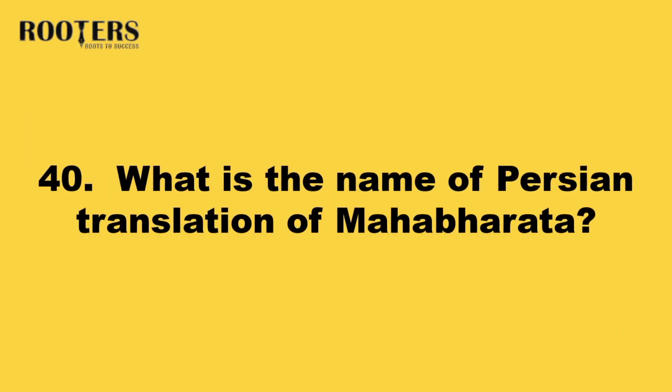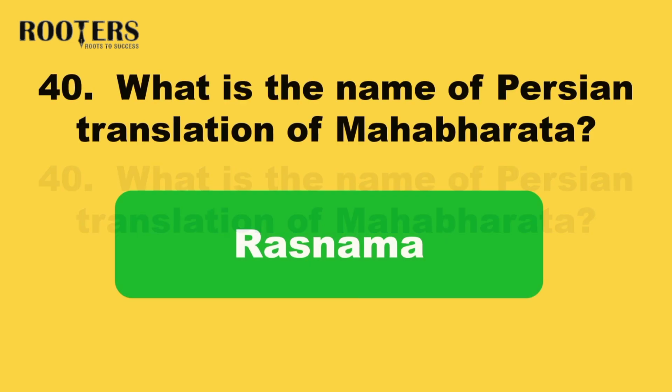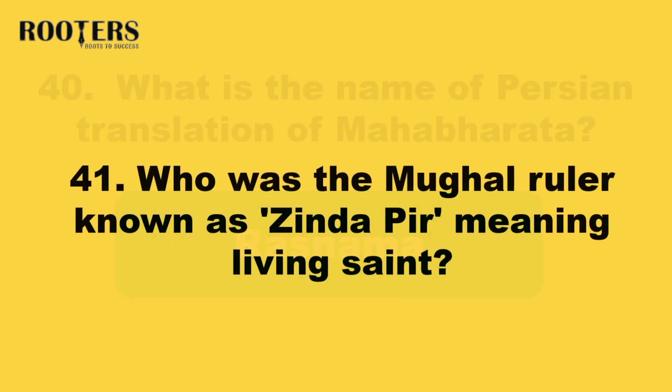40. What is the name of the Persian translation of the Mahabharata? Answer: Razm Nama. 41. Which Mughal ruler was known as Zinda Pir, meaning living saint?